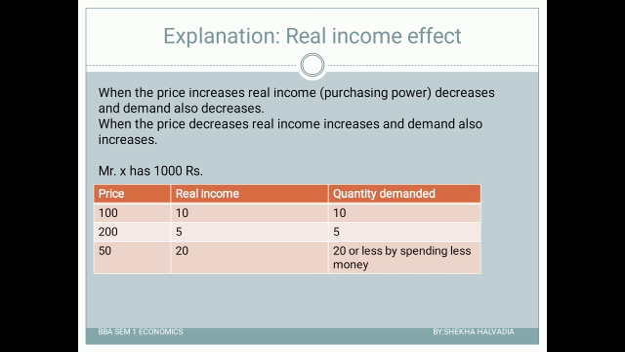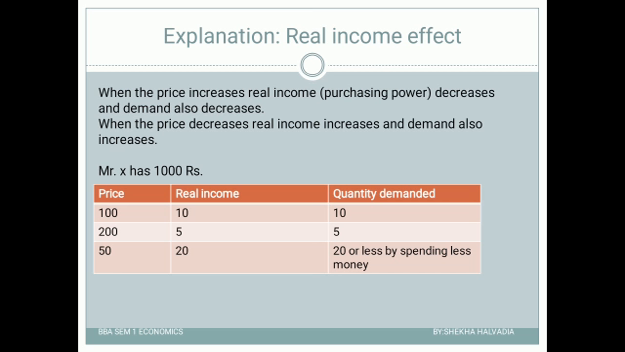Out of the given money, the nominal income, the money people earn, remains constant, as we have assumed income constant. But as the price increases or decreases, the real income will change. That means the purchasing power of people out of the given nominal income changes. When the price increases, the real income, that is the purchasing power, will decrease, and when the price decreases, the real income will increase, and that is why demand also increases.